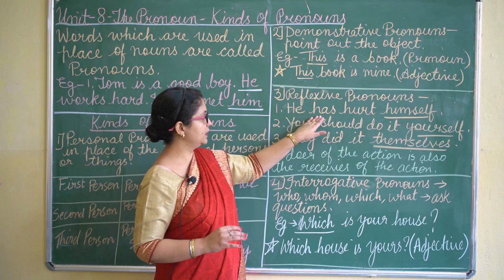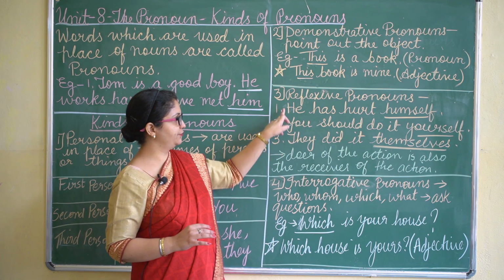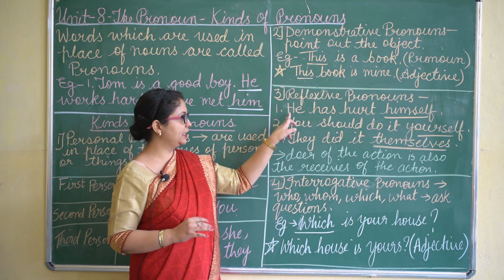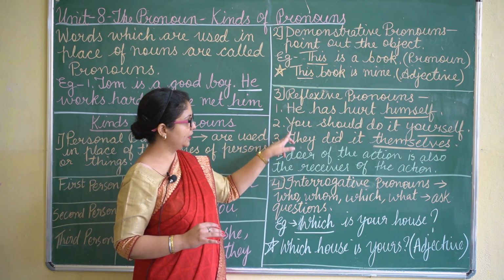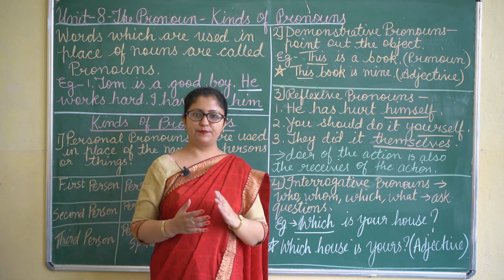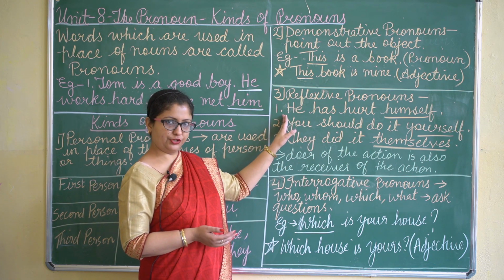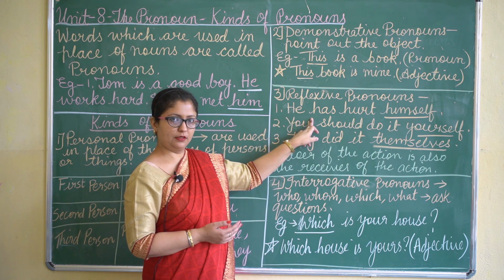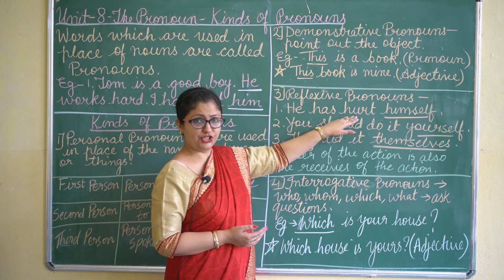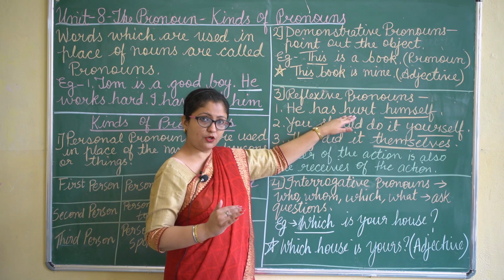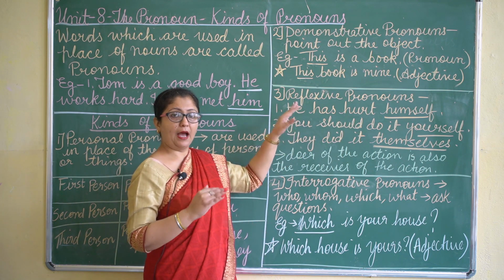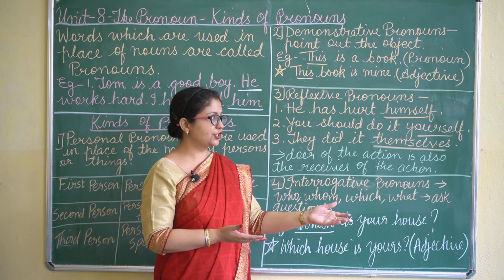Why? Because here you have a few pronouns like he, you and they. Now here the doer of the action, in the first sentence the action is hurt. Now who is the doer of the action? He. And who is the receiver of the action?